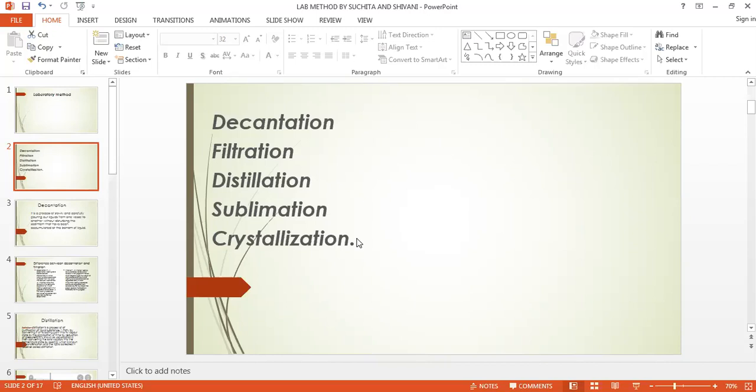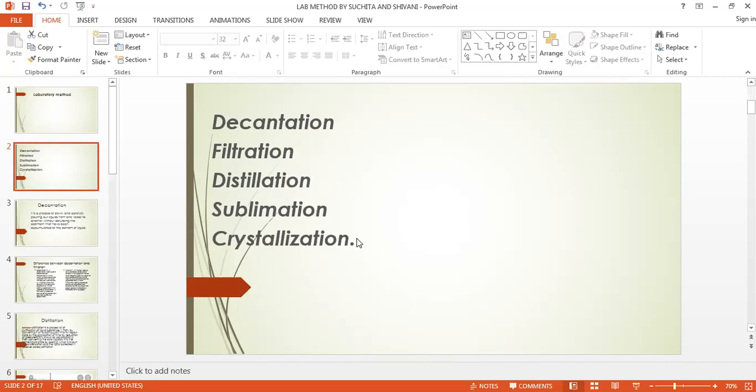Then the third one is the supersaturated solution. Under certain conditions, by applying heat, as I have told you, in a saturated solution, if you want to add more and more solute, then you have to increase the temperature of that solvent. When you increase the temperature, the intermolecular space between the molecules of that solvent will increase so that they can occupy more solid. That is the logic behind increasing the temperature.